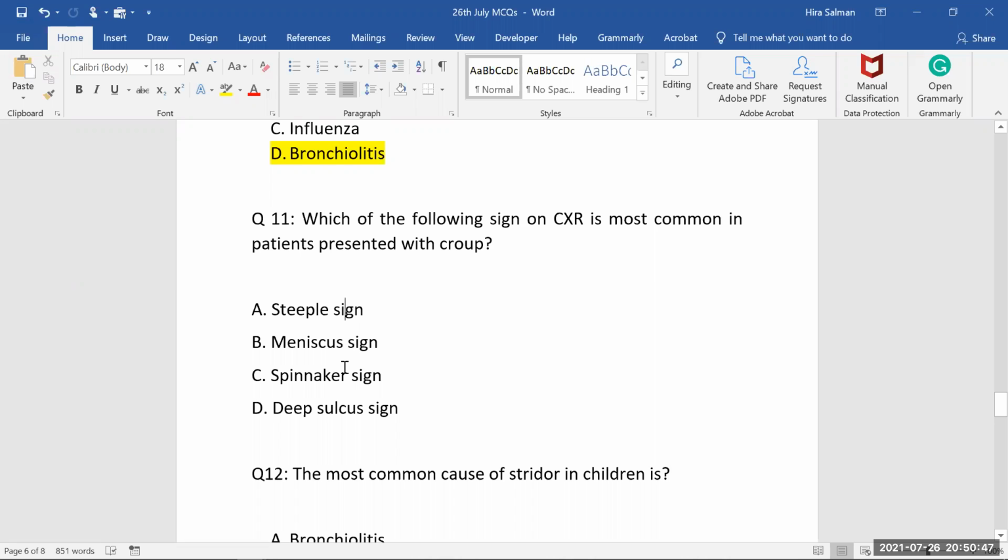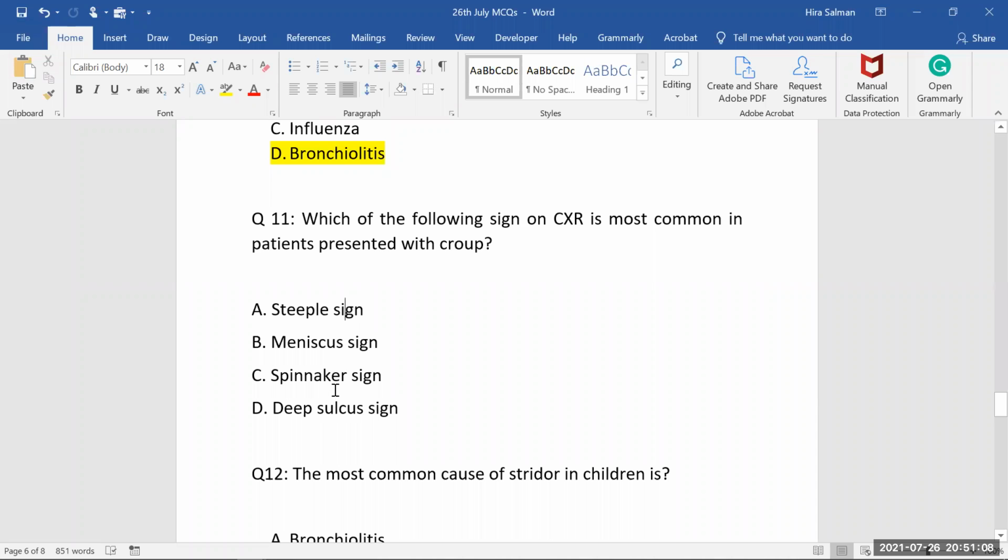Meniscus sign is showing you that the air is accumulated between, if there is any mass or nodule in the lungs. So the air is accumulated between the normal parenchyma of the lung and that mass. So in between, you will see a sign that is called meniscus sign. Most likely, we will see meniscus sign in infection like aspergillosis, but not in the case of croup.